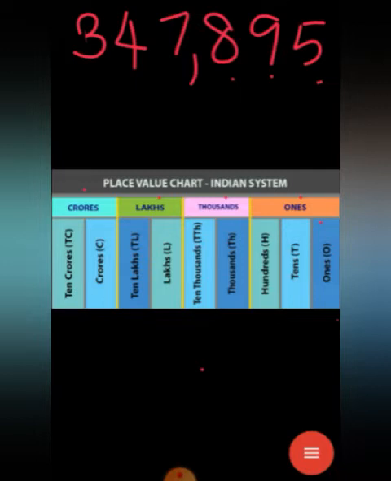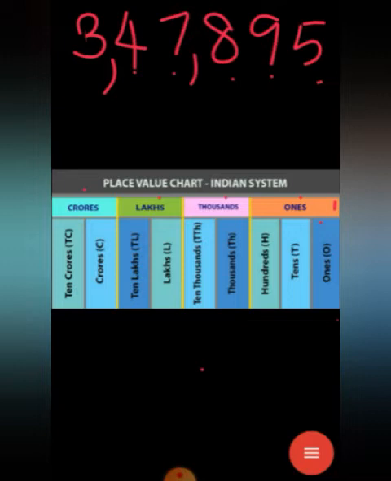Then in the thousands period the numbers are 7 and 4, so 4 is in the 10,000s place. After the 10,000s place you also put 1 comma. So according to the Indian system, first you put a comma after the 3 digits, then after every 2 digits you put a comma. Then to read this number, first you put these numbers on the place value chart.